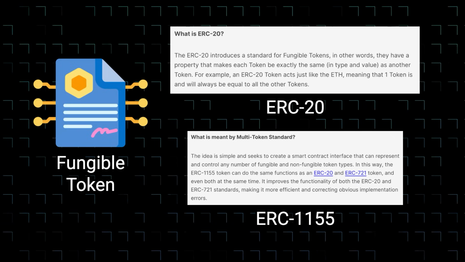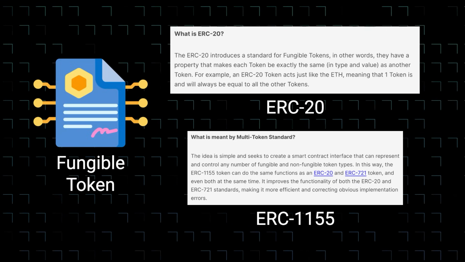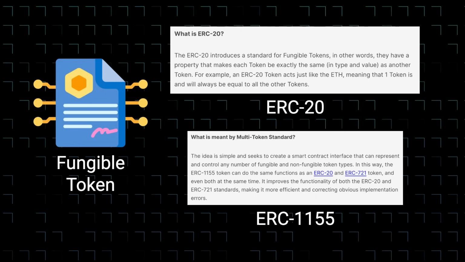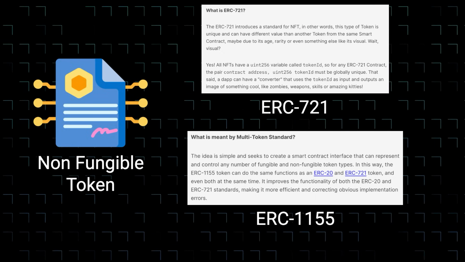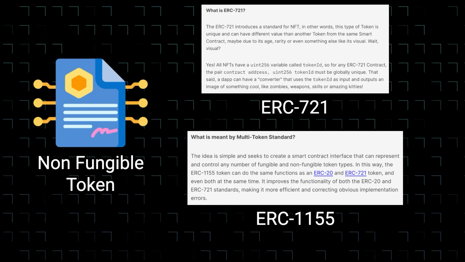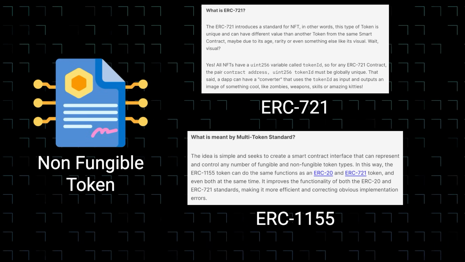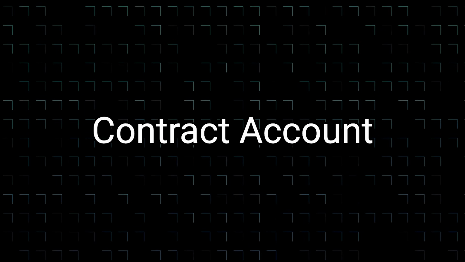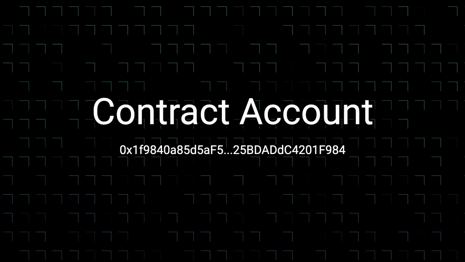Fungible tokens on Ethereum are created with smart contracts that follow either the ERC20 standard or the ERC1155 standard. Non-fungible tokens on Ethereum are created with smart contracts that follow either the ERC721 standard or the ERC1155 standard. Since all Ethereum tokens are smart contracts, they are contract accounts, so their unique ID is represented with contract addresses.